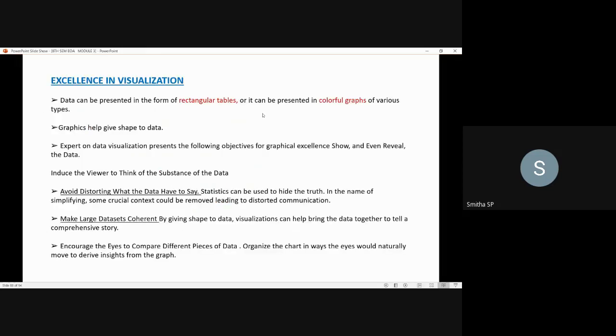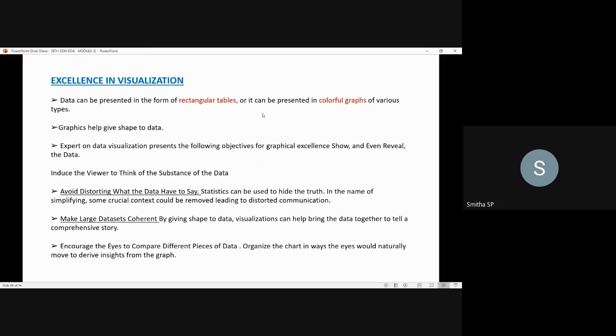Next, we'll move on to the next topic, that is excellence in visualization. So, what is excellence in visualization? The data can be presented in the form of rectangular tables, or it can be presented in colorful graphs of various types. Yes, it's about visualization itself, how the data should be visualized well, and it's purely about excellence in visualization.